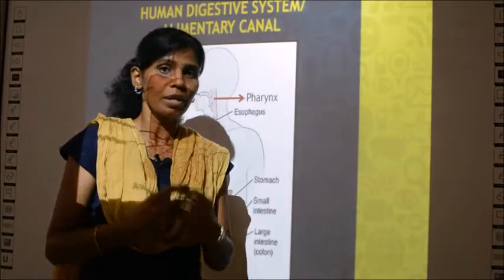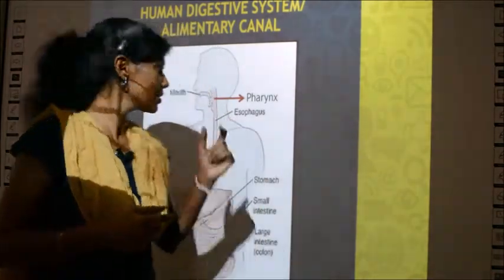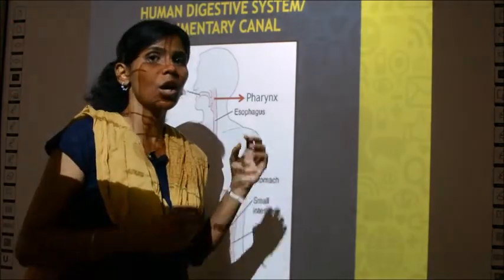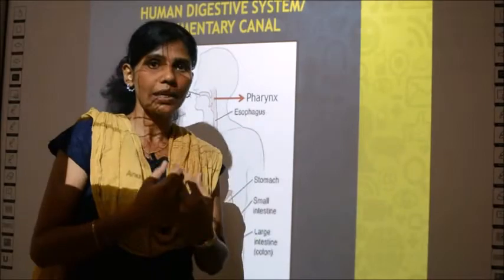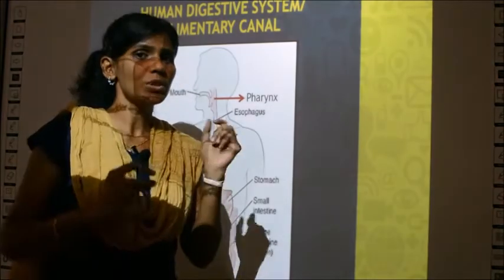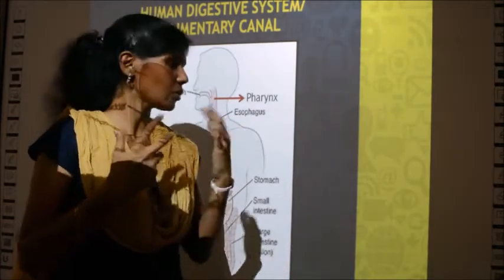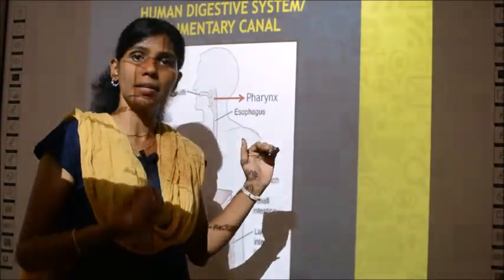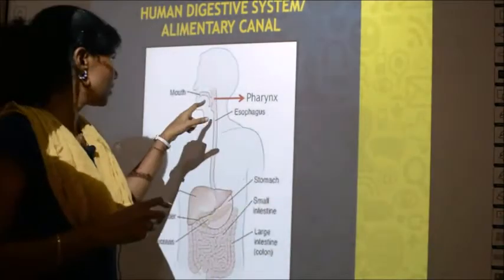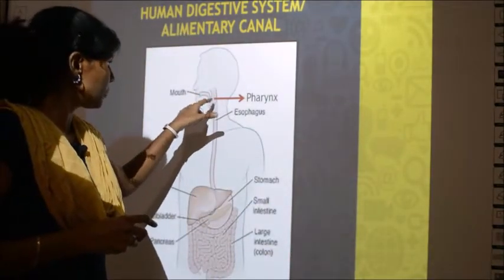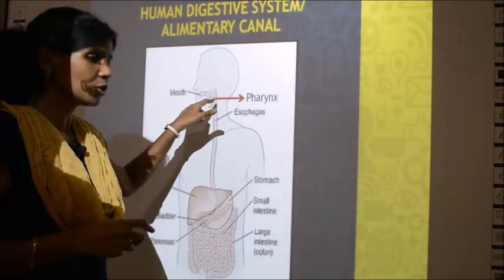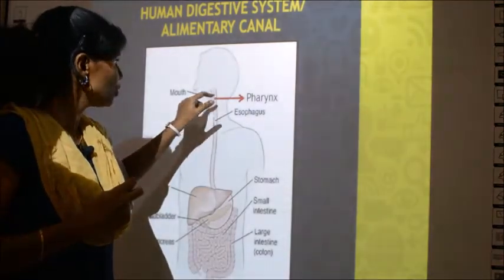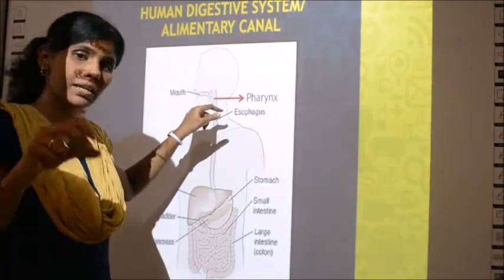Okay, so in the digestive system, the first part is the mouth, the second part is the pharynx. In the entire lesson, all these parts will be explained in detail. Clear? So now you just know where is the mouth, where is the pharynx from this diagram, and then we learn the functions and where each is located in detail. Where can you see the pharynx? Just next to the mouth, there is a tube, right? When this tube initiates, the initial portion of the tube is called the pharynx. I'll explain about it later.